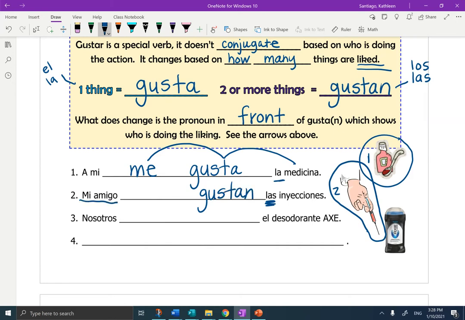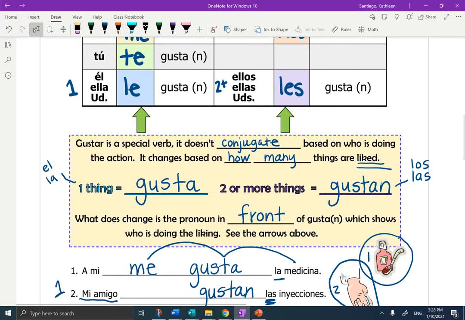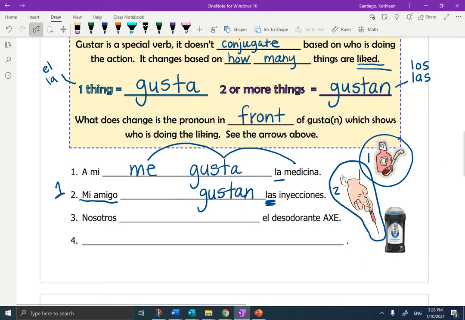Now I'm talking about one friend. So I have to go back up to the chart and see for one friend, what pronoun should I use? Okay, le. So mi amigo no, I'm going to say no. I'll make this negative. Okay, because if I'm negating it, and I'll put that in red, if I'm negating it, I have to put the negation in front of the pronoun. Now remember, what I'm really saying with this backwards verb is injections are not pleasing to him or her, backwards.